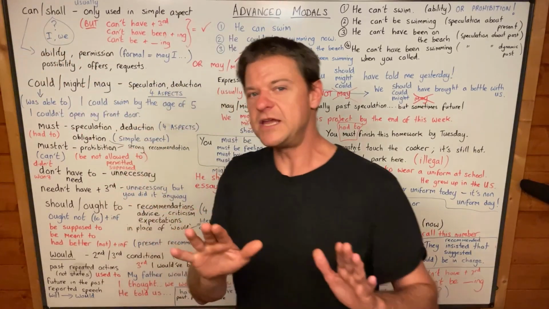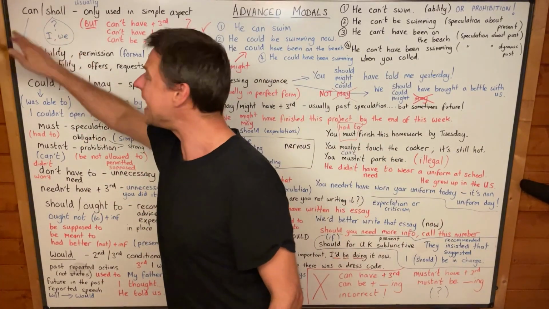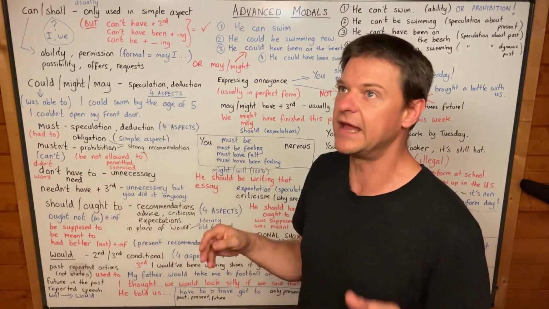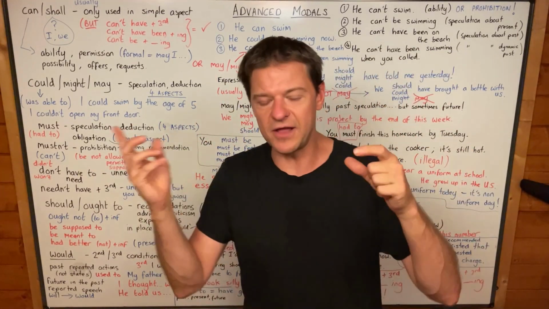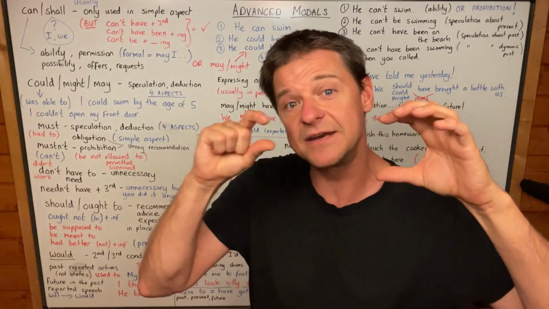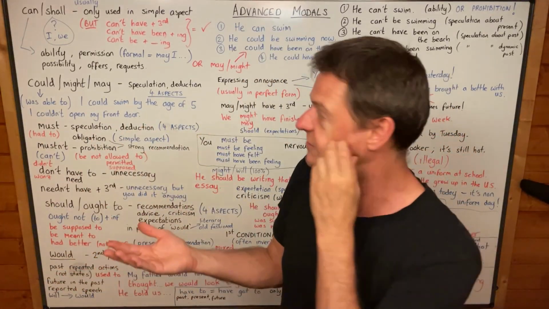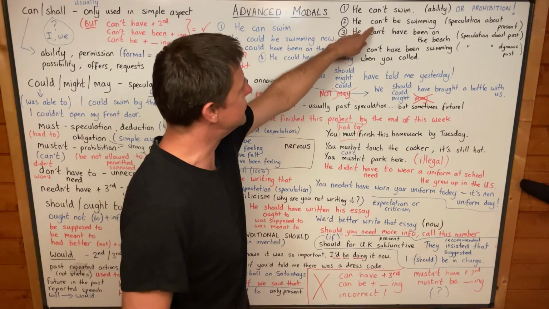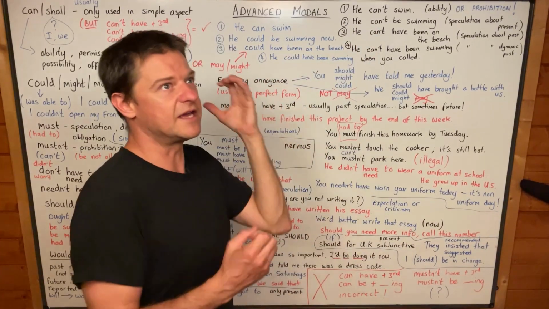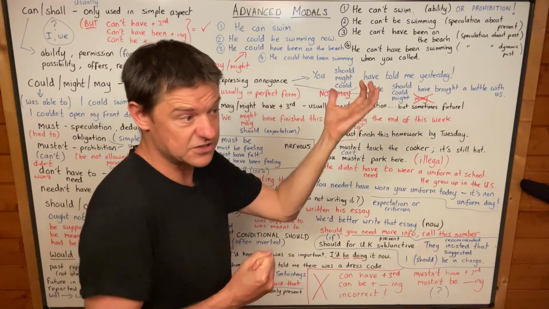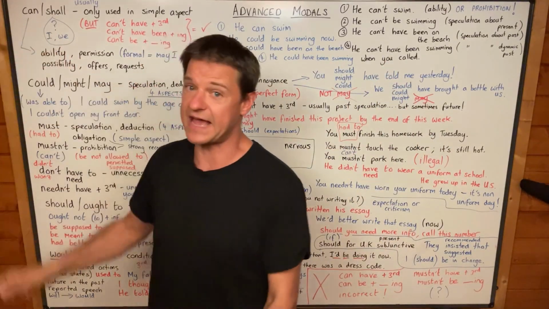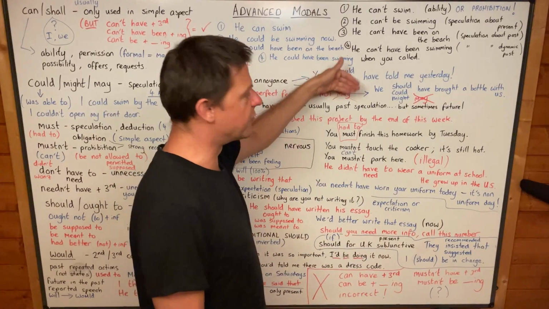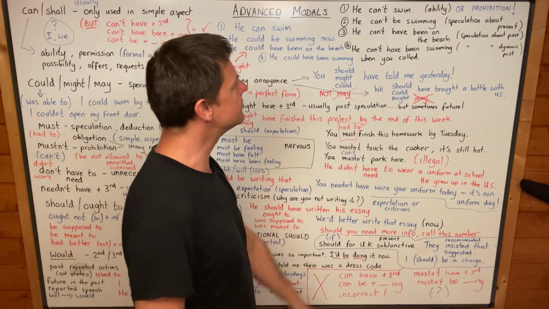Now, the really strange thing about can is that can can't be used in the 4 aspects. Yeah, it can be used in the passive, by the way. I just used it in the passive. It can be used in the passive, but it can't be used in these aspects. You can say, this is weird, but can't, which is negative can, isn't it? Negative can is can't. Can't can be used in the 4 aspects. And here are my examples.